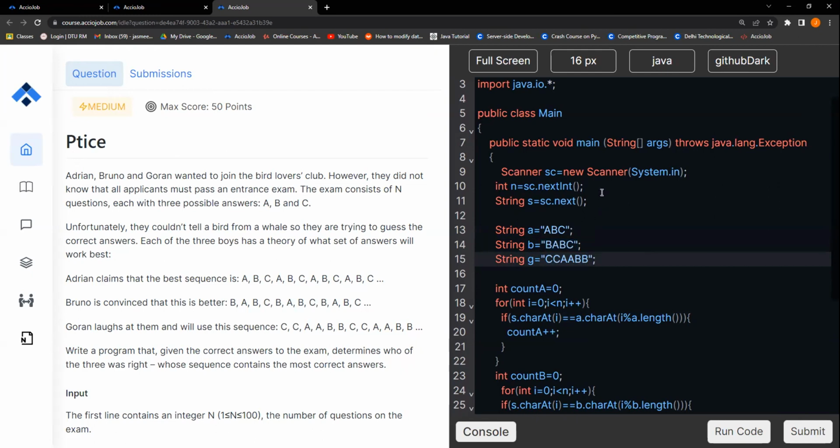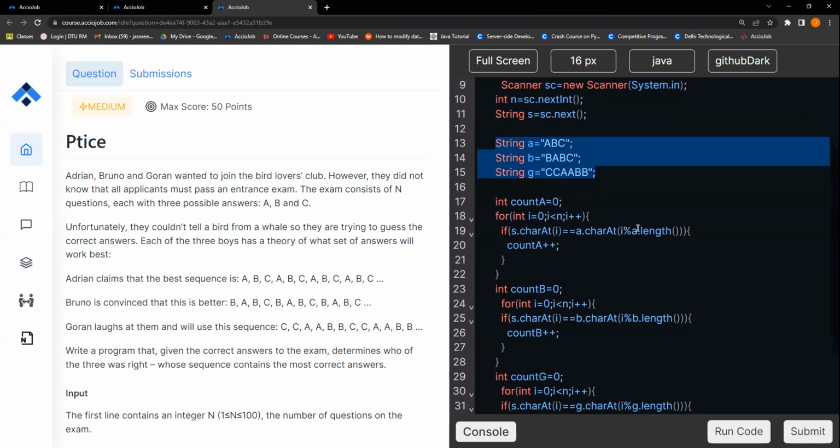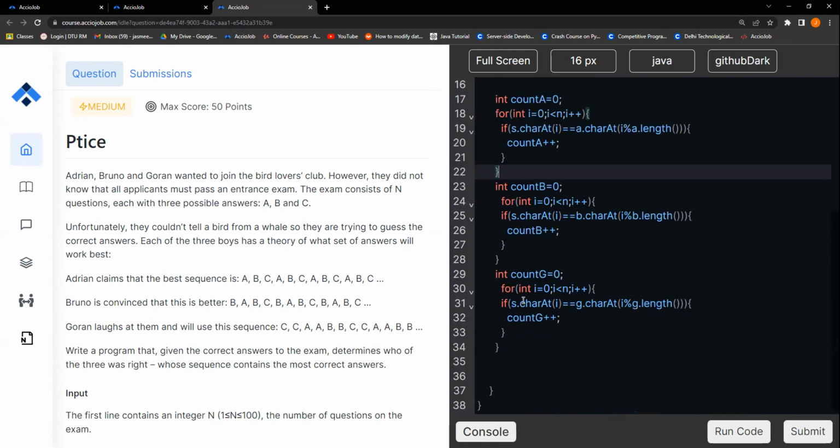Along with this, we actually just know the length of the correct answer key. It might be a single character, it might be 100 characters. So we don't know exactly how many times these strings need to repeat. Whenever we have some sort of a repetition question, we tend to use a modulus operation. How this modulus is helping, I will need a pen and paper to tell you guys. So let's just finish this code and we will walk it out on the notepad once. Just for now, please assume that this is helping me keep the values of i intact in the range of 0 to n-1 for the set keys.